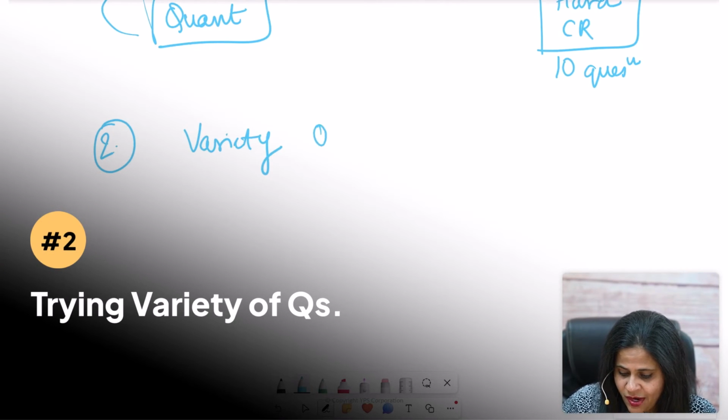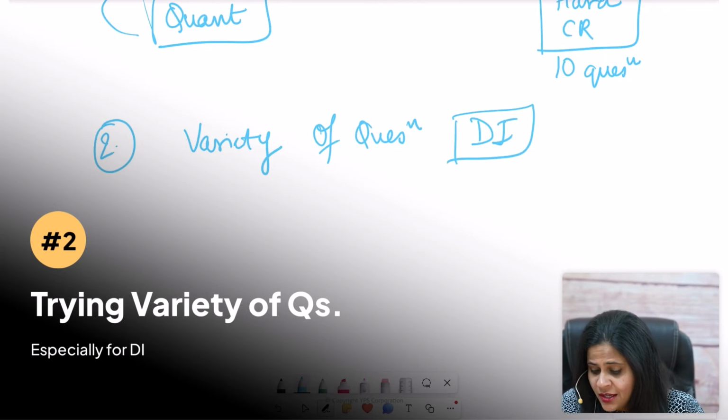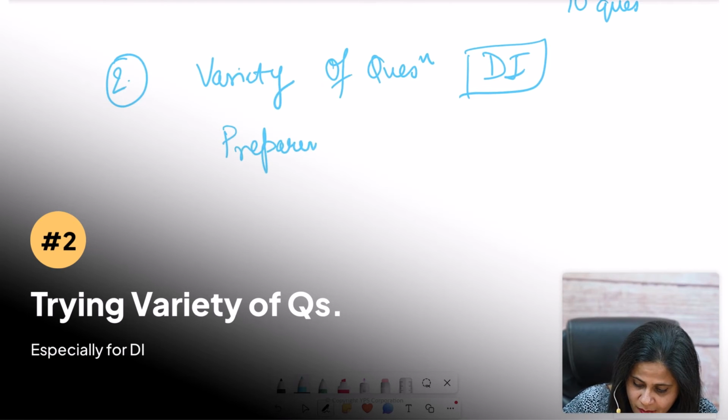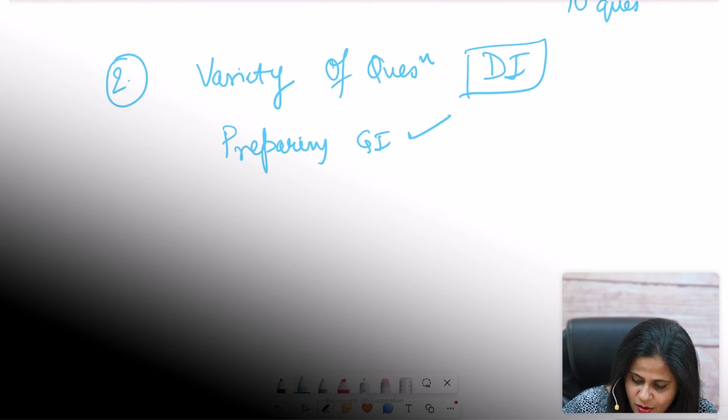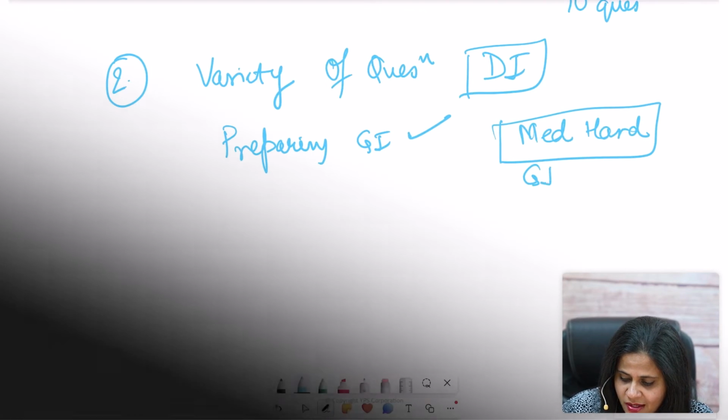Especially for DI, because DI is a relatively new section here. Once you are done preparing for, let's say, GI, so you are done going through your course for GI, what you could do is create a medium and hard combination quiz in GITA, for example.